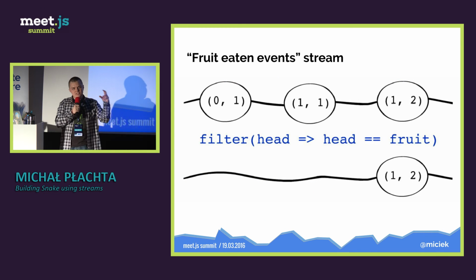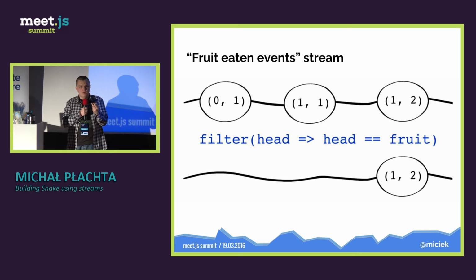So we have the snake's head position as our input stream, and we have a fruit position. This is a constant for us at any given time. So we can just filter the head of the snake with our function. We just compare the head to the fruit, and anytime there is a value on the output stream, it means that the head is on the fruit position. That means the snake has eaten the fruit. Okay.